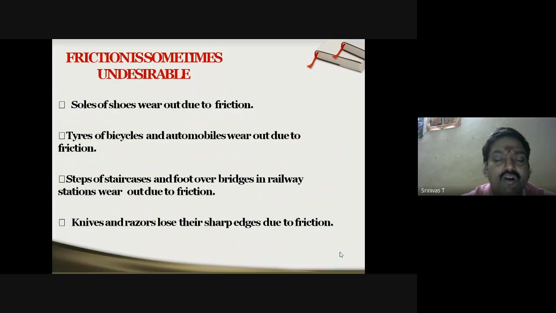The next thing we have to look at is that friction is sometimes undesirable. Not in all cases, but sometimes friction is totally undesirable. So let us see what are the examples.